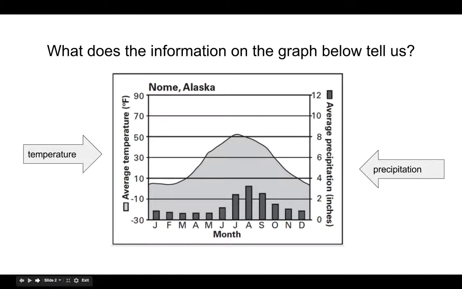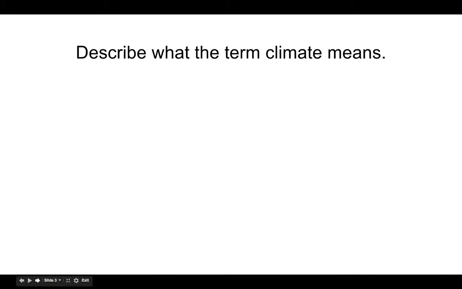Okay, so when we're talking temperature and we're talking precipitation, your brain should automatically go, oh, that has to do with outside and it has to do with the weather. So when we look at this, when we've got some choices, the best thing we can come up with is these are what we call climate patterns. Anytime you think about the weather, in terms of a thematic map, you should always think about climate. And this shows us the patterns over a year of temperature and precipitation in Nome, Alaska. Okay, so when we look at one of these, we're looking at climate patterns of any particular place.